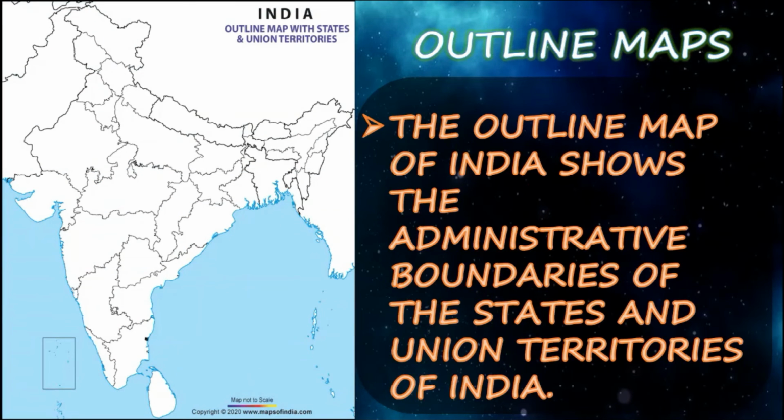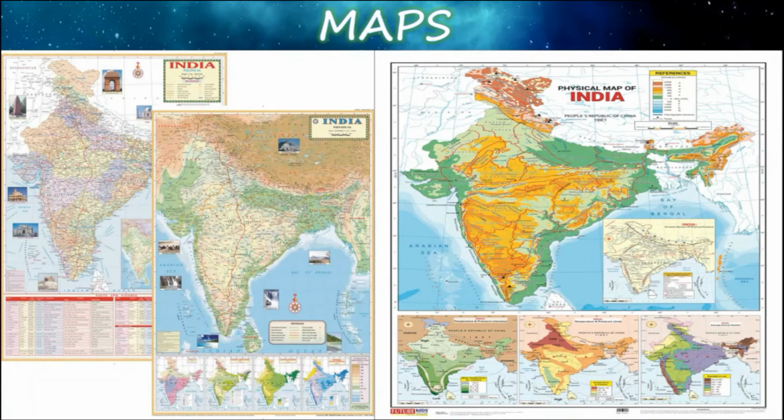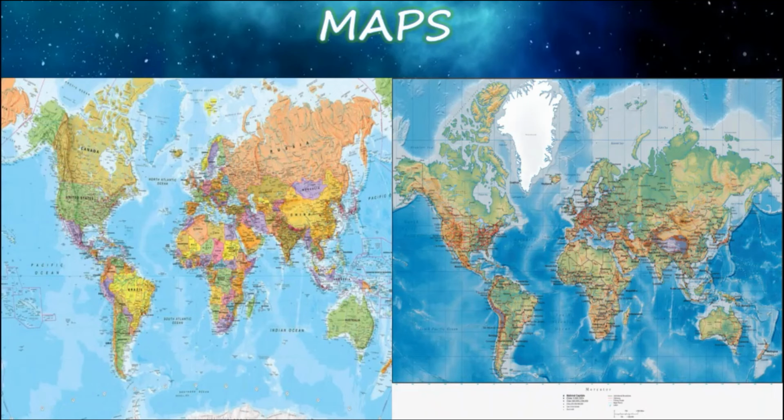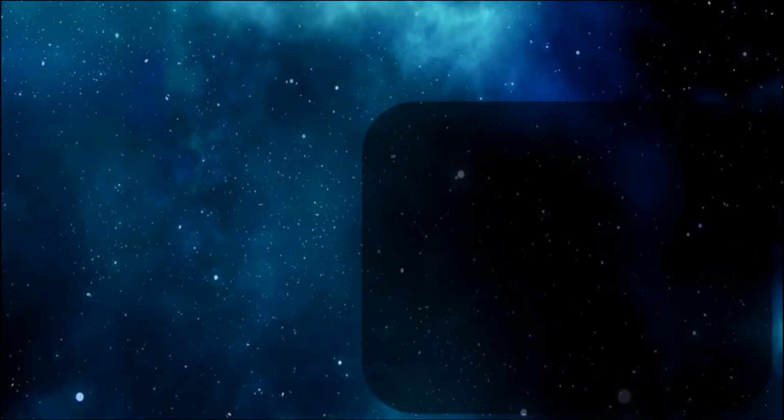Next, moving to the outline map. The outline map of India shows the administrative boundaries of the states and union territories of India. You can see only the outline. No places will be marked. Only the outline will be present in outline maps. So here is a map where they have differentiated the political map and river map. You can see clearly the physical map, political map, different types of maps. Here is the world map.